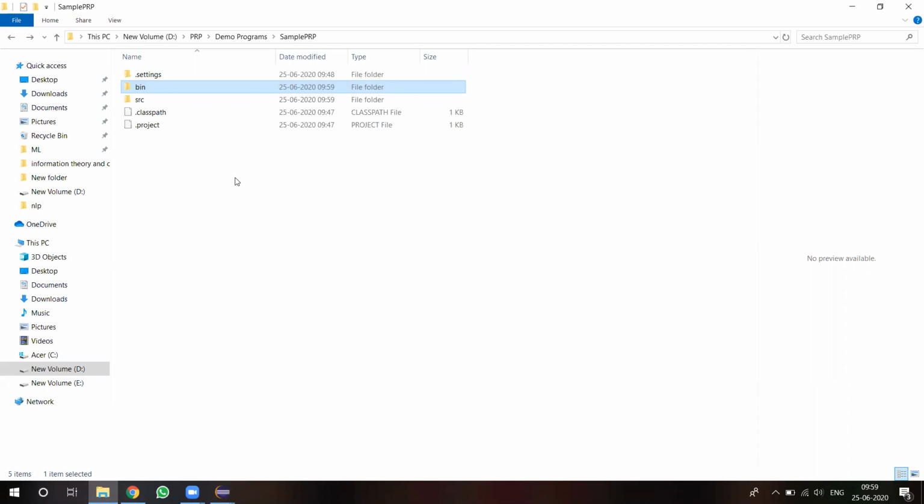If you observe our project directory, in demo programs we have a sample PRP under the SRC folder. Whatever Java files we create, all the Java files will come here automatically. All your files will be stored in this particular location. All class files will be stored in the bin folder. So the arrangement is done automatically in Eclipse.